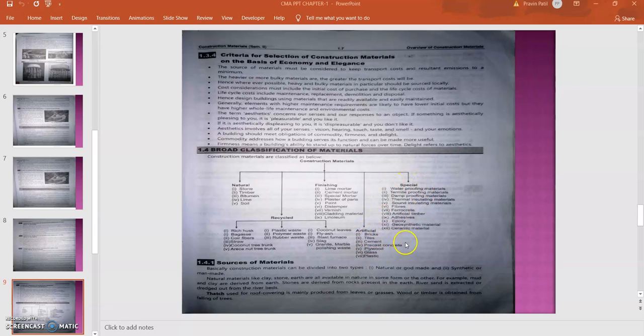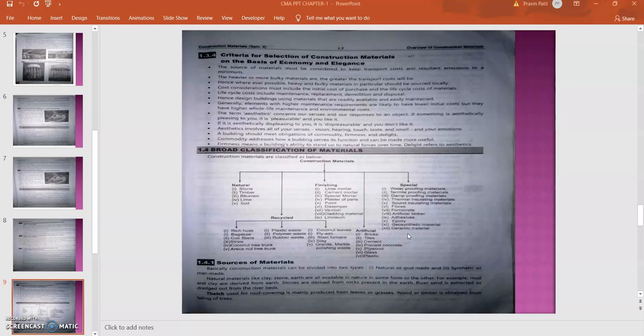Then special types of material, which are generally utilized for special conditions. Which includes the waterproofing material, termite proofing material, thermal insulating, sound insulating, fire insulating, then fibers, ferrocrete, artificial timber, adhesives, epoxy, geosynthetic material and the ceramic material.